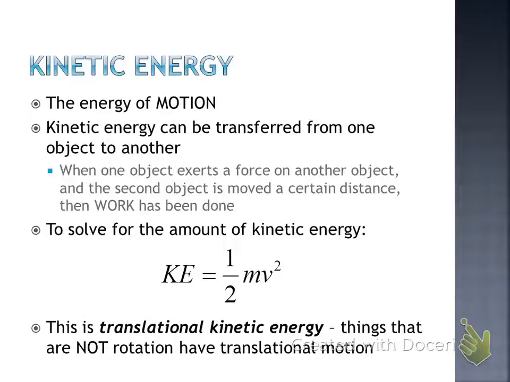Okay. A little note here about translational kinetic energy. When we say something is translated, okay, in geometry, what does it mean to translate something? Just to slide or move it, right? It's not rotating, it's not doing anything else. So translational energy are things that are not spinning, okay? They're just moving from point A to point B. Okay, so when we talk about this kinetic energy, it's things that are not being rotated. We're not looking at that spinning component of it, but just things that are pretty simply moving from point A to point B.